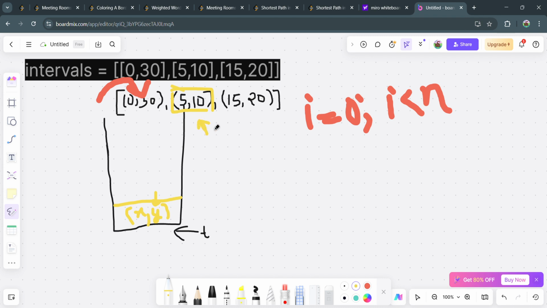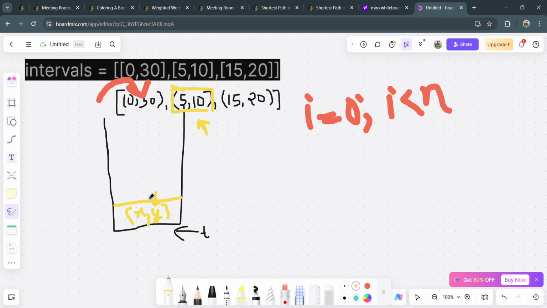So we can directly return false in that case. Otherwise, we can push this whole meeting inside our stack.